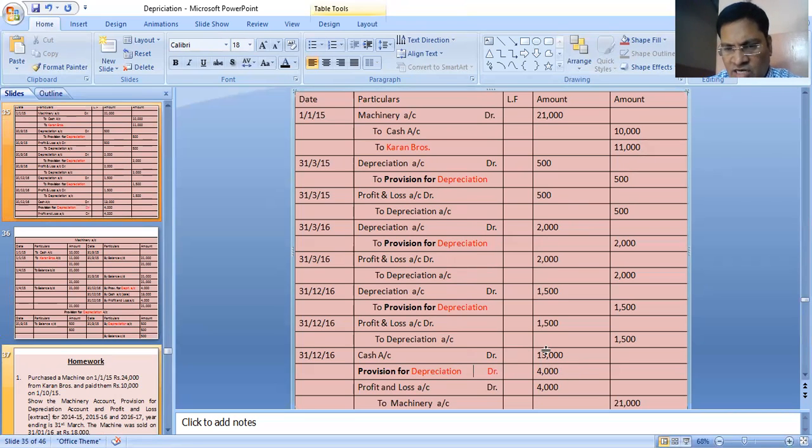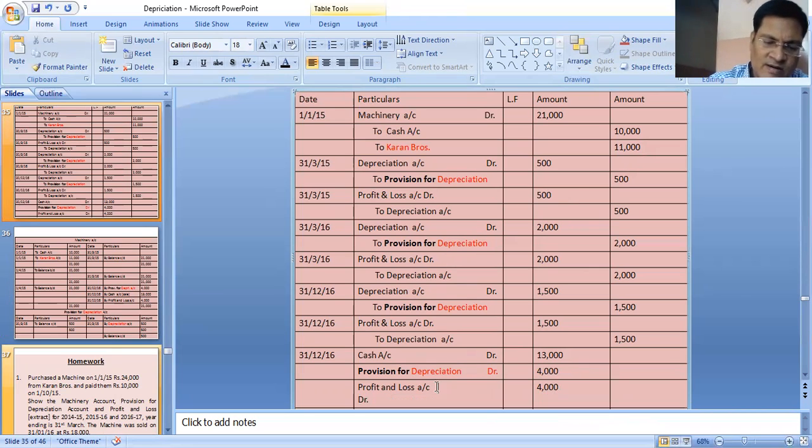Cash you have got 13,000. Your value of machinery was 21,000. We will take the original value here under the provision method, 21,000, because we are writing the entire accumulated depreciation separately. So it is automatically coming to 17,000, see 21 minus this 4. And you have sold the asset in 13,000. The balancing figure is the loss. This balancing figure is the loss, which is nothing but your 4,000. So this is the journal entry.